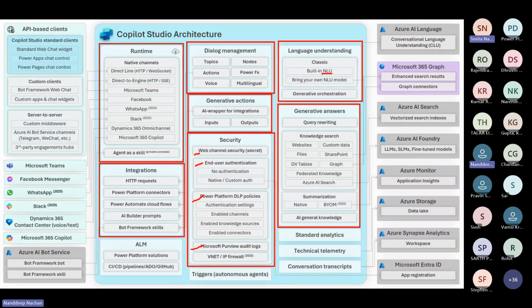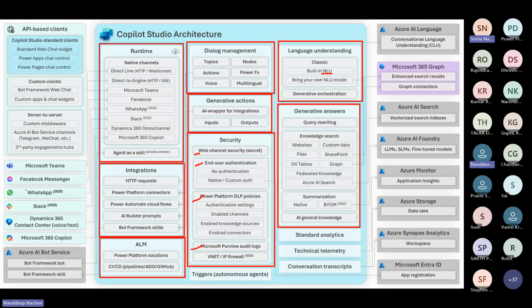When it comes to the application lifecycle management, that is ALM, it supports the Power Platform Studios, CI/CD pipelines like Azure DevOps, GitHub,